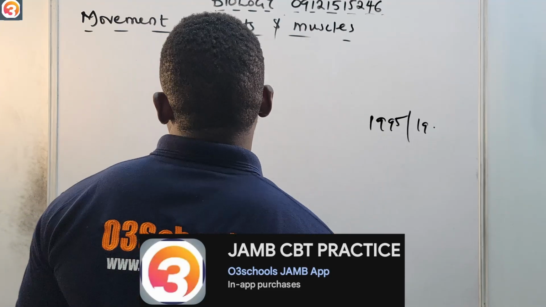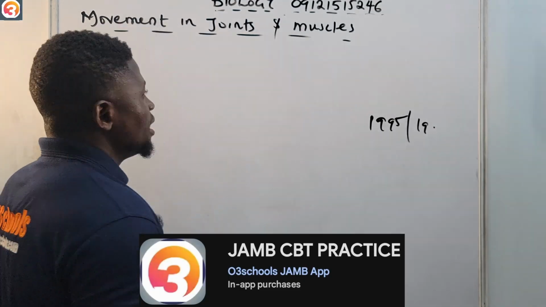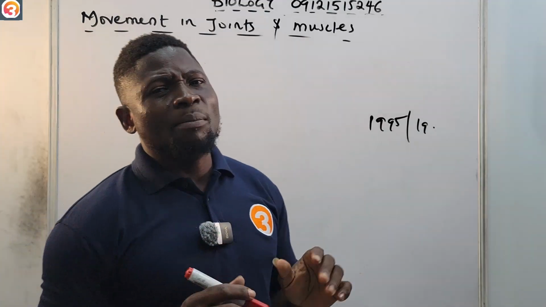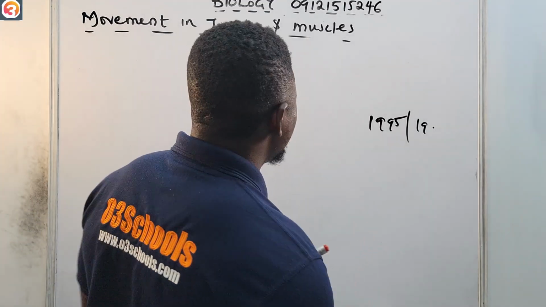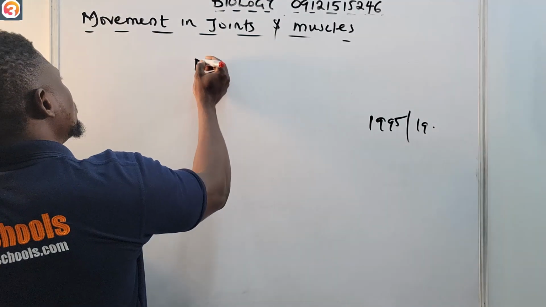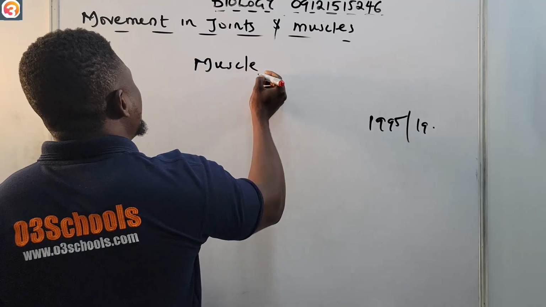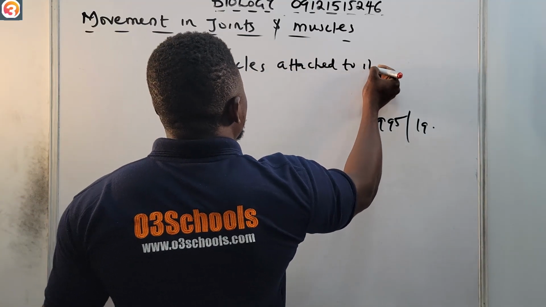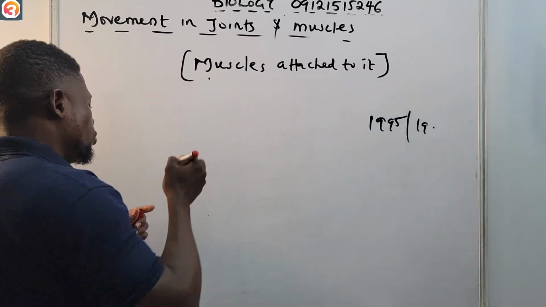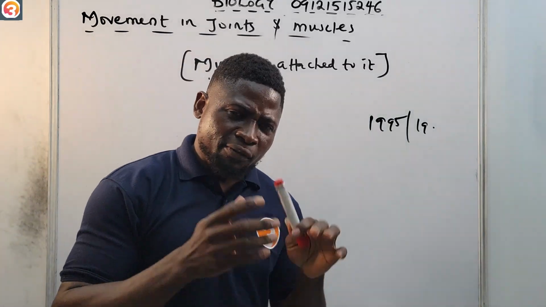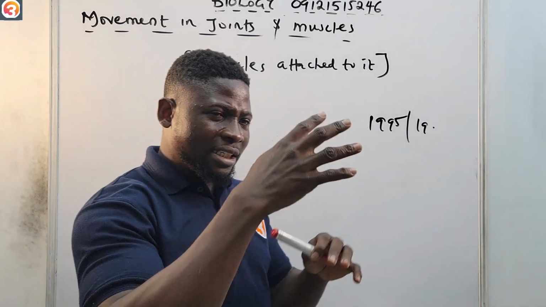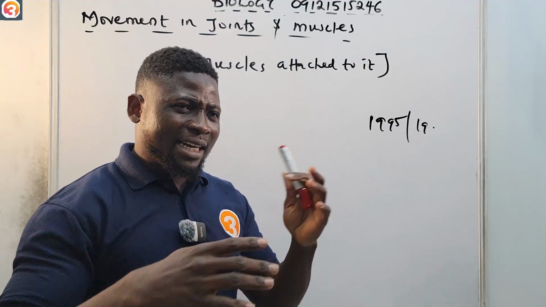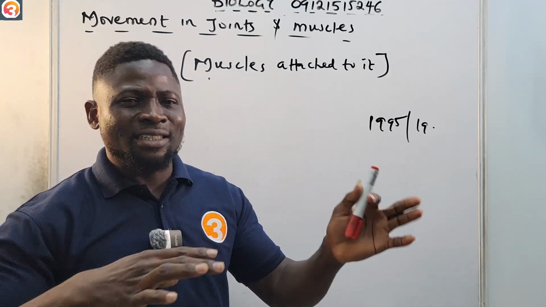All right, so now let us look at movement in joints. It is important to know that movement in joints is brought about by the muscles attached to it. If you see the skeleton, you will see different parts of the skeleton, and you see joints at different parts.